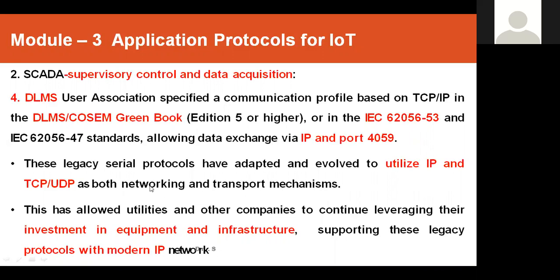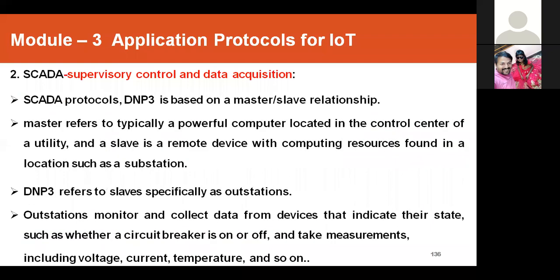So you are going to use them for this purpose, for networking and transport mechanisms. And it allowed utilities and other companies to continue leveraging their investment in equipment and infrastructure, because they wanted to invest in equipment where they could get some benefits or communicate. Then they thought these are the best method for transporting.